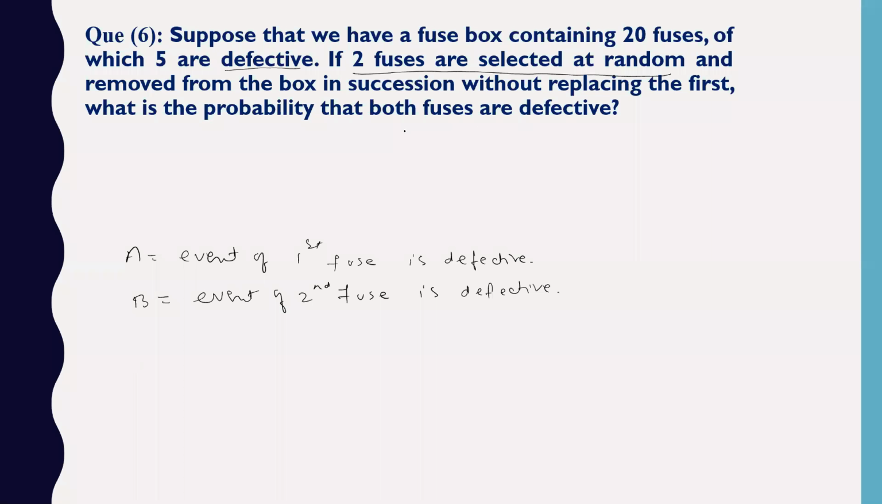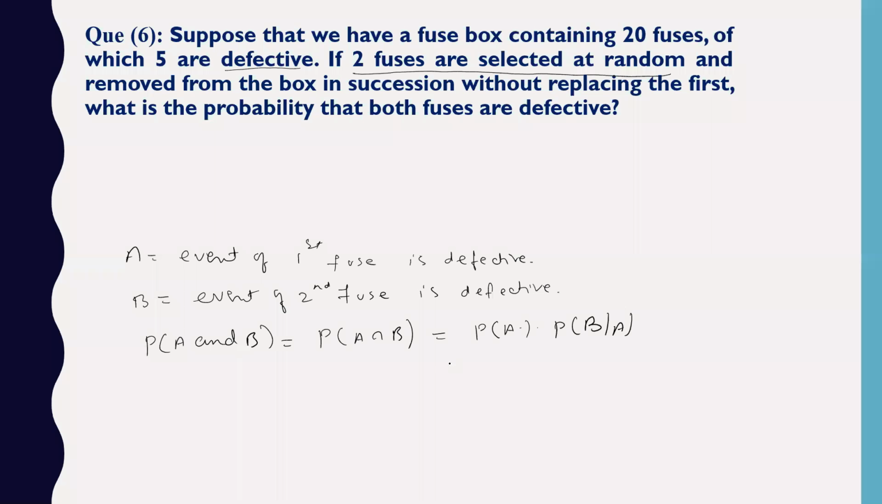Find the probability that both fuses are defective. But in this case, what he's telling is the probability of A and B, correct. We have to find the probability of A and B, simple. So what is it? Nothing but probability of A intersection B, which is nothing but probability of A into probability of B by A.